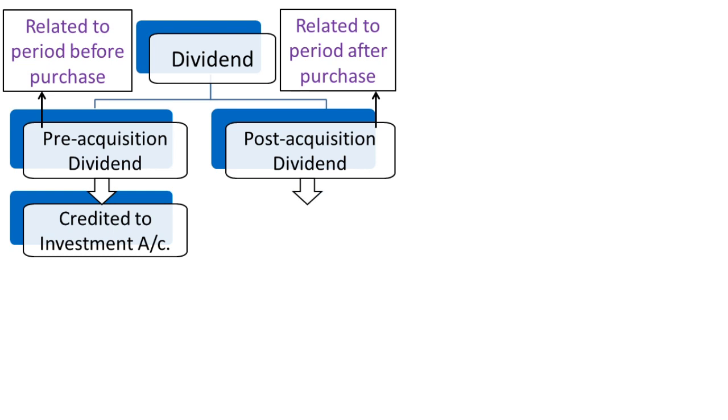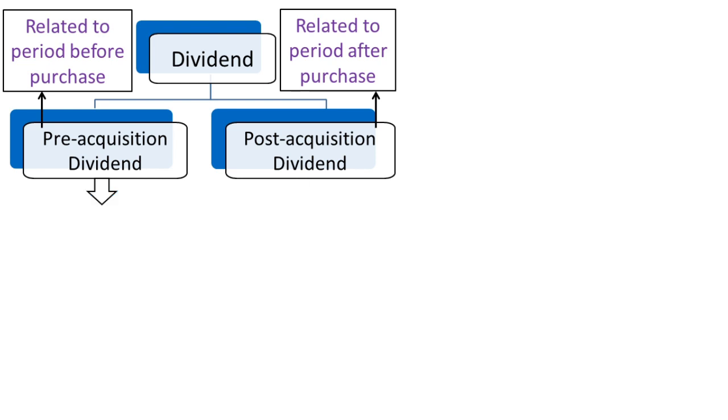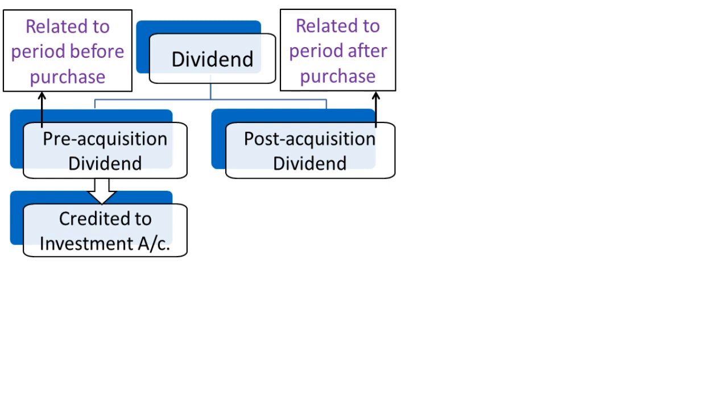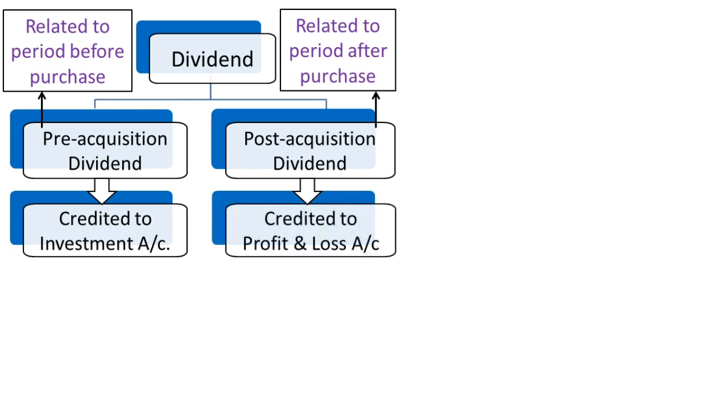So I am repeating these two things. First, pre-acquisition dividend is to be credited to investment account directly and it should be written in cost column or capital column. However, in case of post-acquisition dividend, it should be credited to profit and loss account.